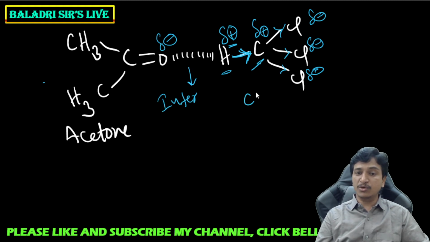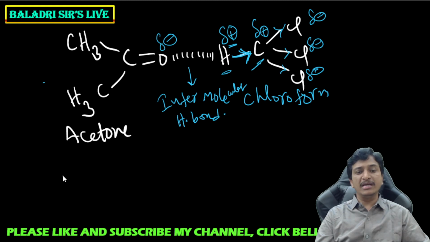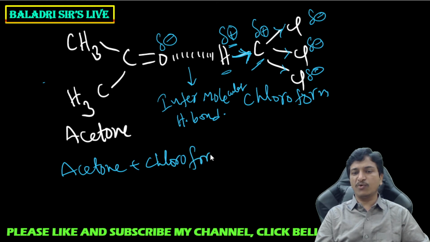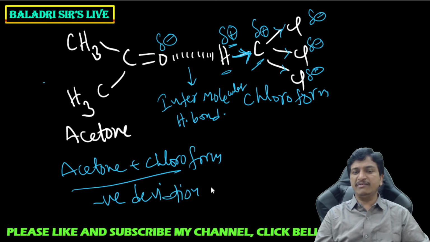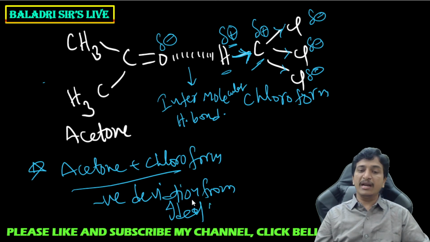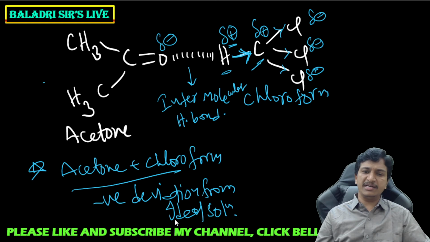Between chloroform and acetone there is formation of an intermolecular hydrogen bond. So due to this intermolecular hydrogen bond only, this acetone plus chloroform combination shows negative deviation from ideal behavior. Acetone and chloroform is an example of negative deviation from ideal behavior. So it is a non-ideal solution with negative deviation, we can say.